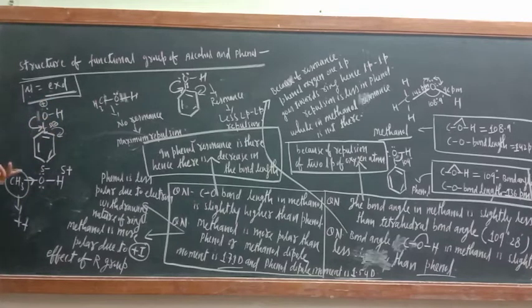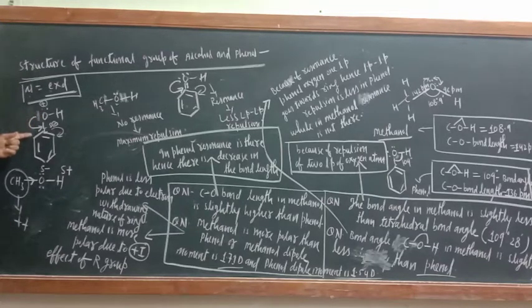So what I want to say here is that in phenol the polarity is less due to the electron withdrawing nature of the ring. The ring withdraws electrons towards itself, so the magnitude of negative charge at the oxygen atom decreases. So polarity decreases.